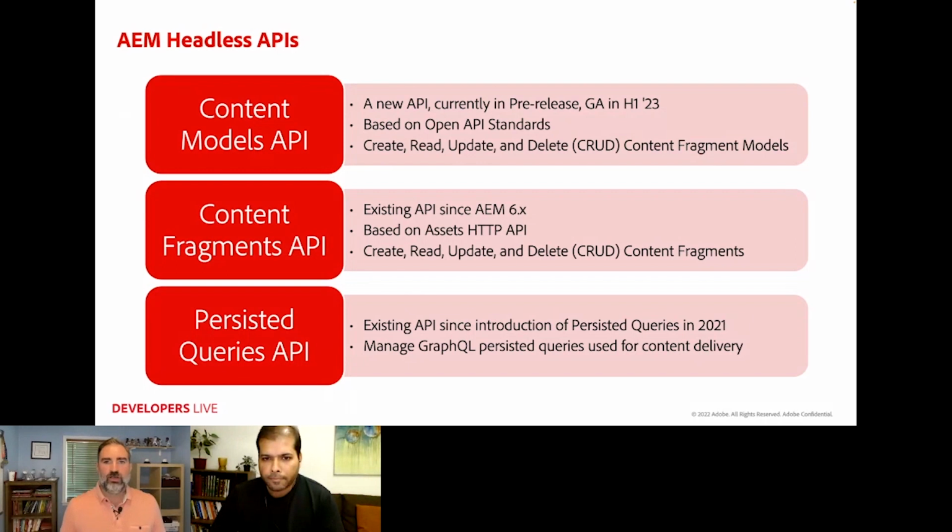I do also want to call out though that there's a lot of other APIs that are available in AEM, things like the Assets HTTP API, Sling models, the Sling Post servlet, any number of other things. So just depending upon your scenario and your use cases, right? Don't neglect those other APIs. Obviously, they're still valid and can still be used depending upon just what you're trying to do.